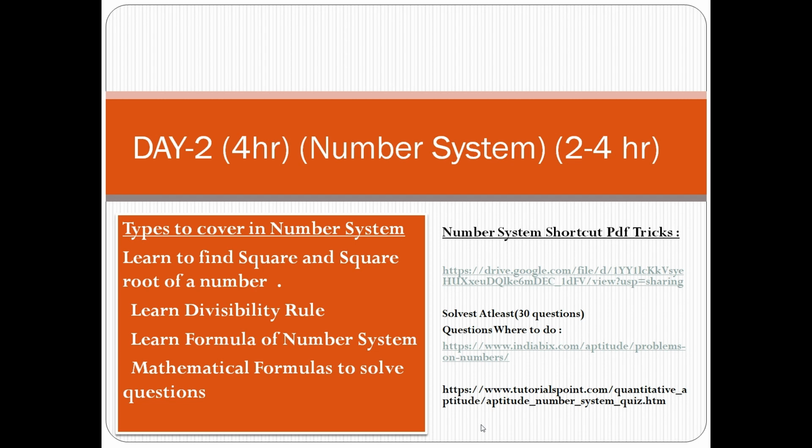Aptitude quizzes are important because if you're preparing for TCS NQT or a higher level exam, you have 30 seconds or 60 seconds for one question. If you want to master that, you need to learn the shortcut tricks.